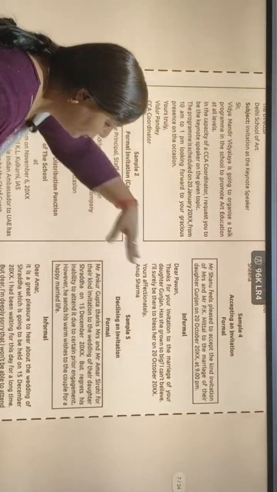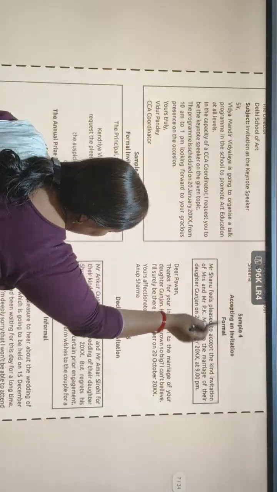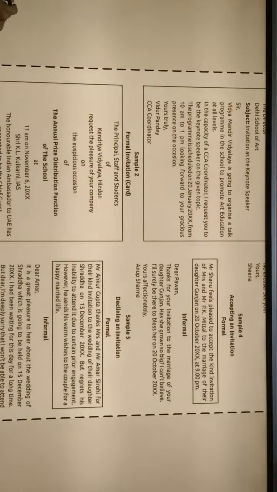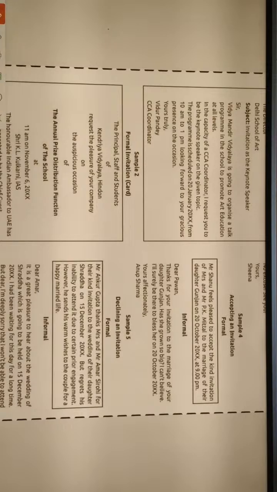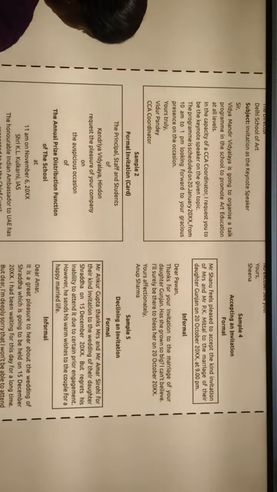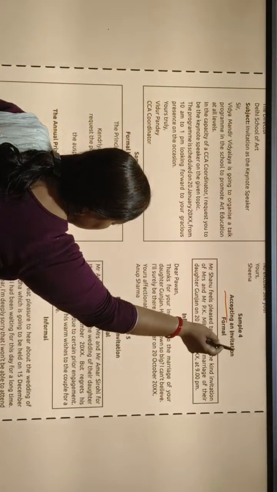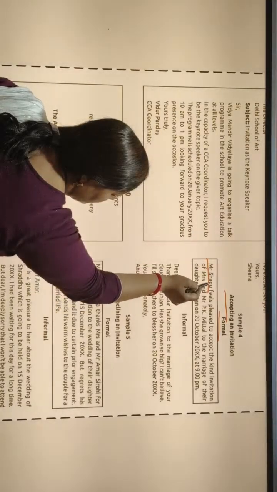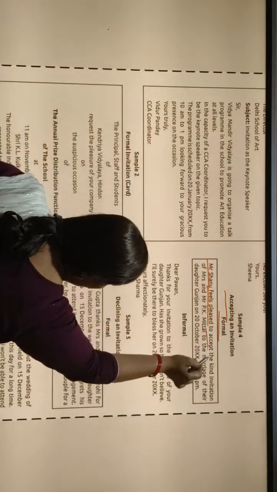Now we will learn how to write acceptance of an invitation in a formal way. When we are writing a formal acceptance, then Mrs. Shanu feels pleased to accept the kind invitation.